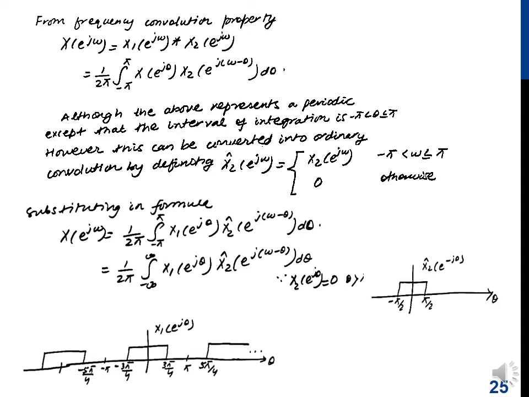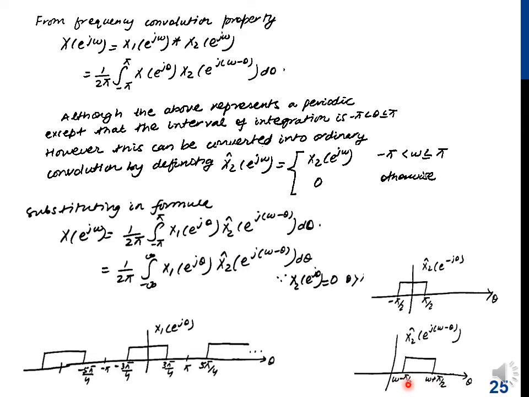First of all, we form X2 of e^{-jθ}, which is the same as X2 of e^{jθ} since the function was symmetric. Then we shift the function by omega units. So this point becomes omega plus pi by 2 and this point becomes omega minus pi by 2.